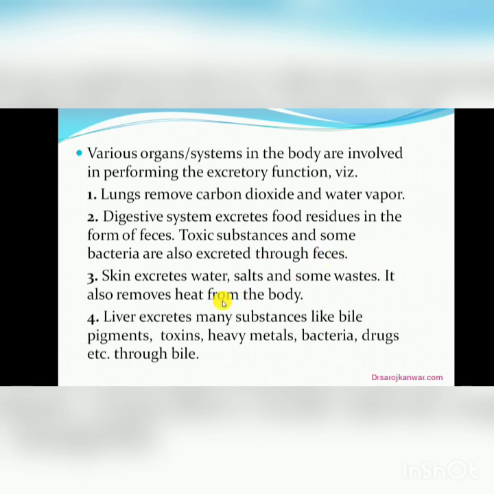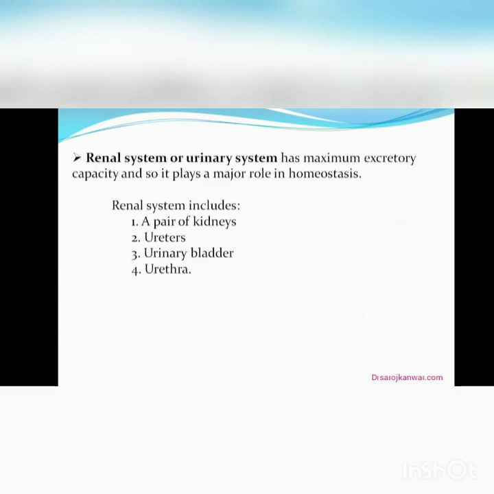Skin excretes water, salts and some waste. It also removes heat from the body and maintains the water balance in the body. Liver excretes many substances like bile pigments, toxins, heavy metals, bacteria and drugs through metabolism.